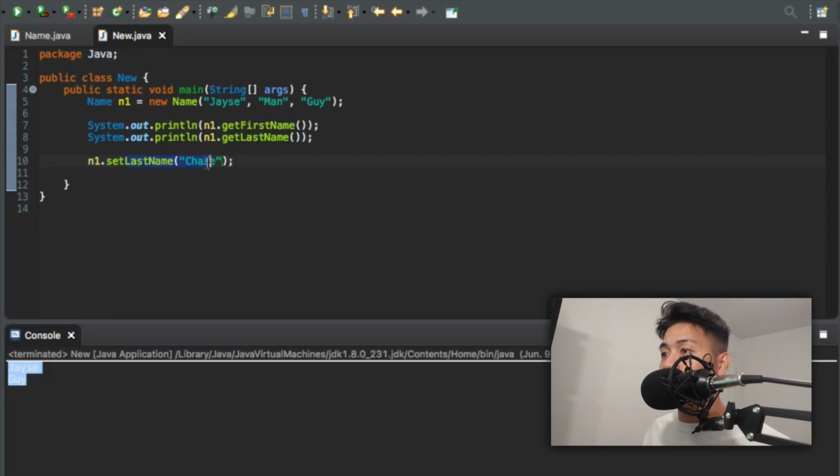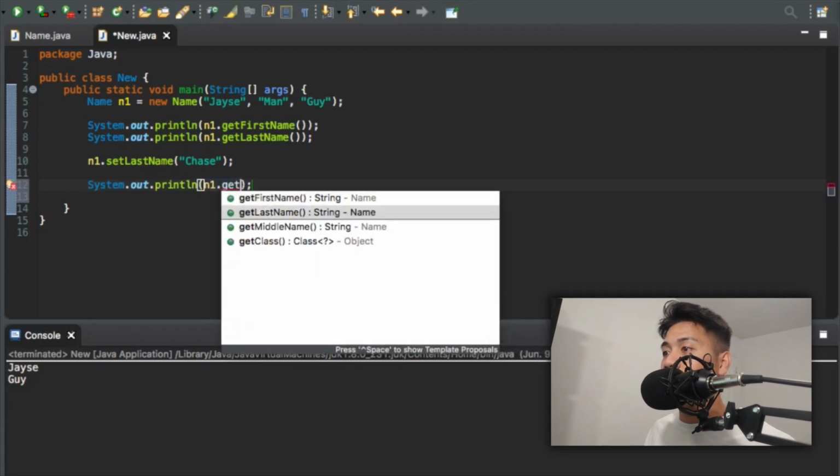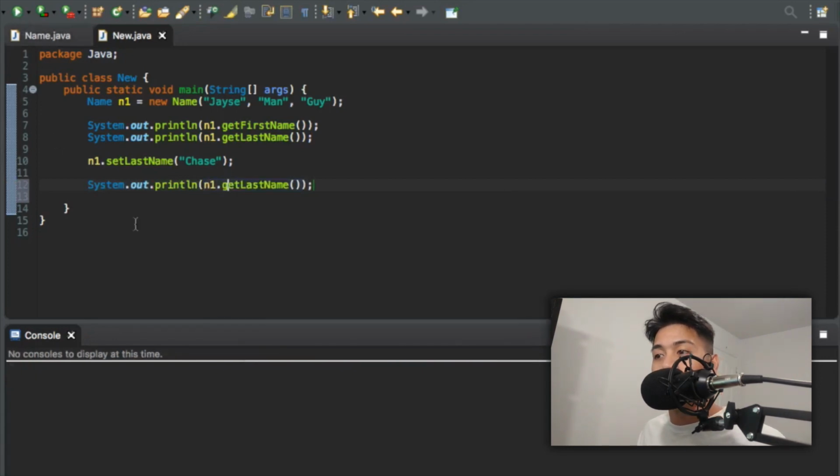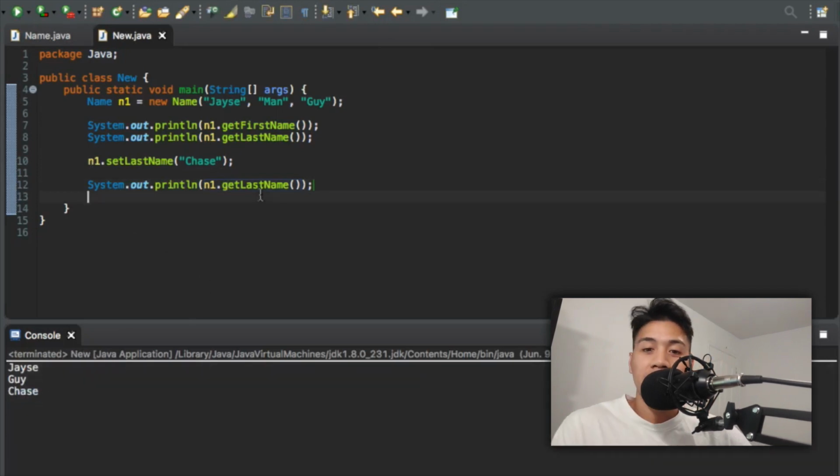It just changes our last name. It sets our last name to Chase. So now if we print out our last name again, so sout n1.getLastName, it's going to be changed to Chase.